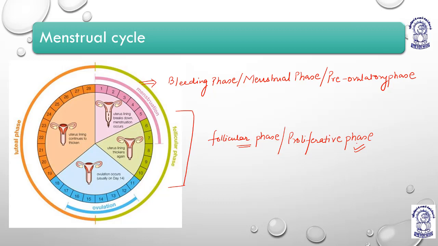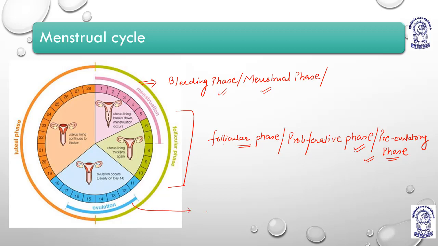So basically it's good to call the bleeding phase the menstrual phase, right? And the follicular phase exactly is known as the proliferative phase. There is one correction. Actually, the pre-ovulatory phase is this, right? Sorry to write it above. So this is the follicular phase or the proliferative phase or the pre-ovulatory phase.